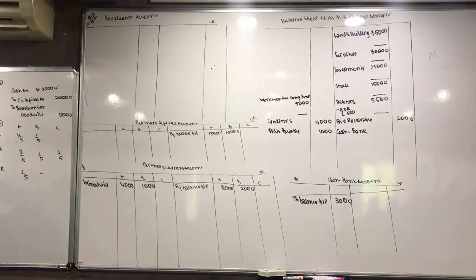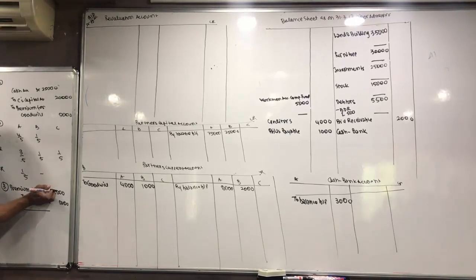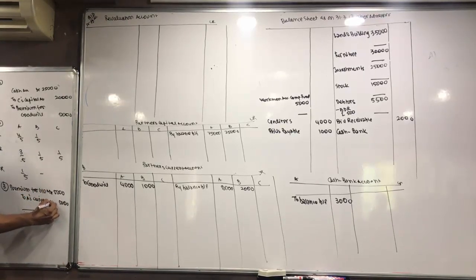A को चला जाएगा. Okay. Third entry. Premium for goodwill account debit 5,000. To, who will get the benefit? A. To A's current account. Okay. A's current account 5,000.